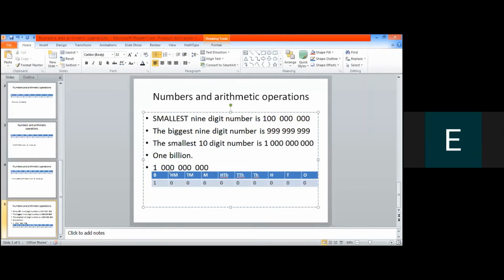So you can see I have written the 10-digit number like this: 1, space, 3 zeros, space, 3 zeros, space, 3 zeros. So this is how we put spaces in the international place value system, that after every 3 digits you have to give a space. Previously we were using commas. Now in your book commas have been erased, so we will also not follow the commas. We are going to follow the spaces.